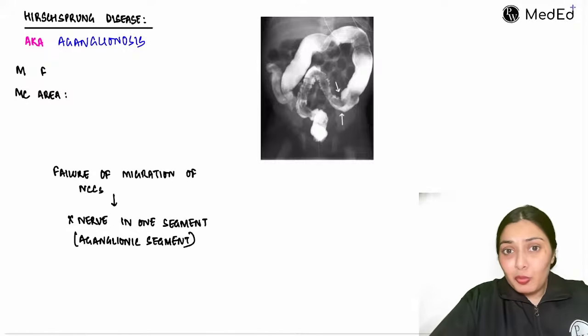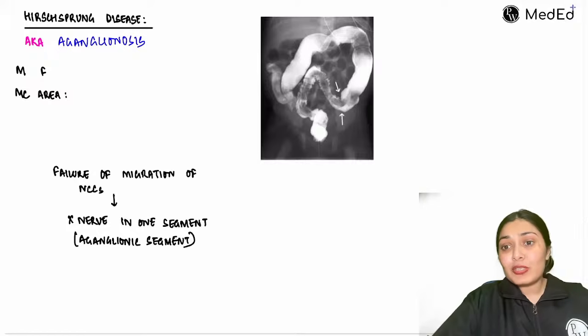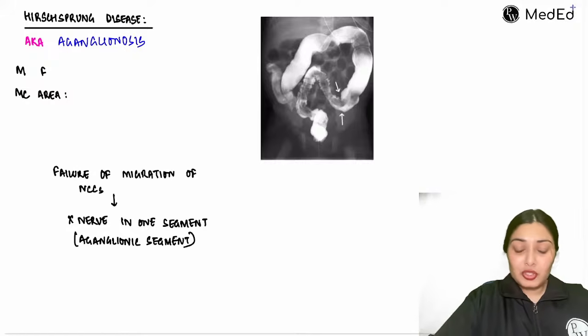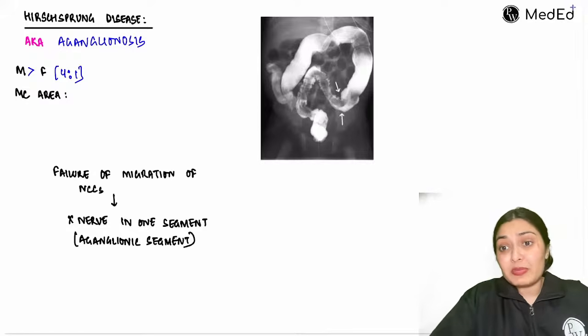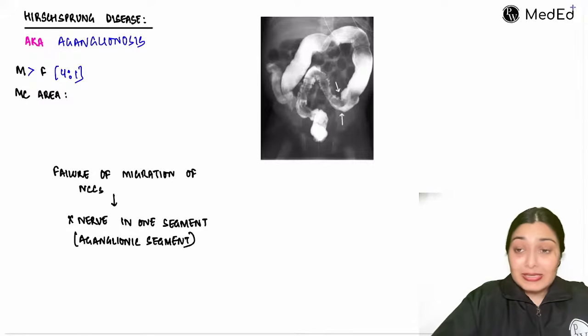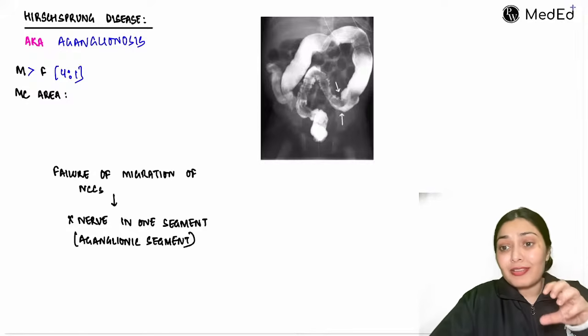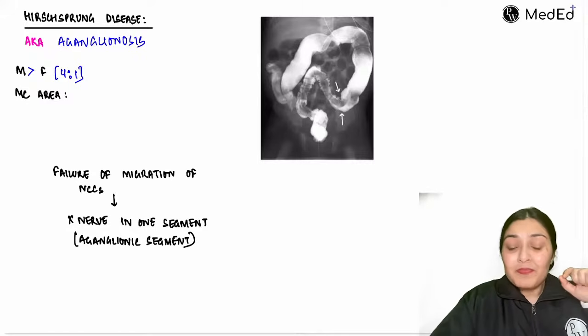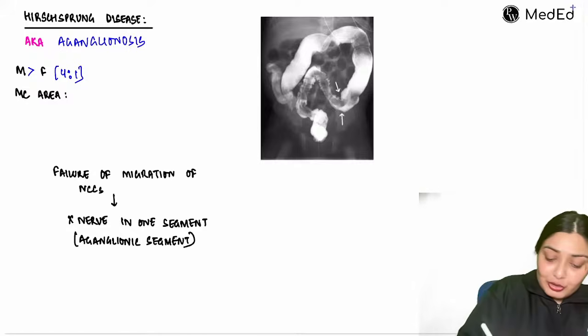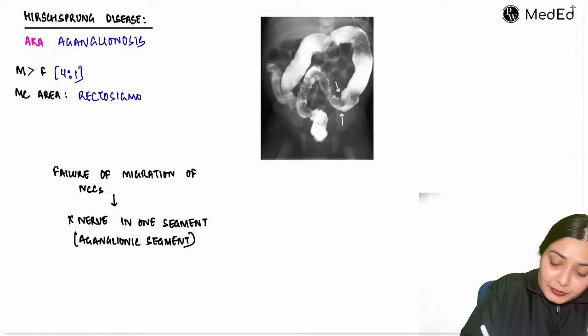So let's read more about it. If you take the gender predisposition, it is more common in males as compared to females. In fact, 4:1 ratio, 4 times more common in males. And the most common area that is affected, that means the most common area where this ganglion would be absent, is the rectosigmoid region.